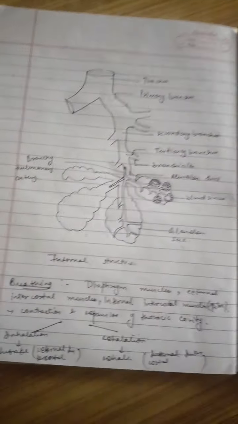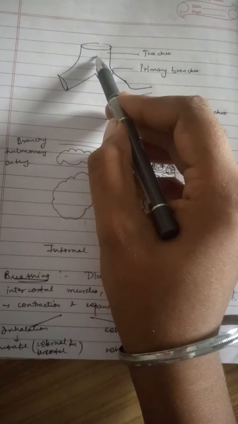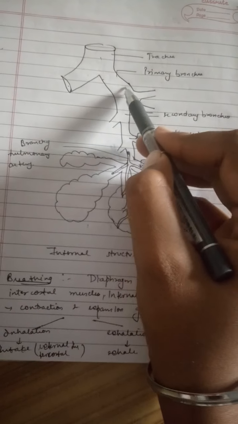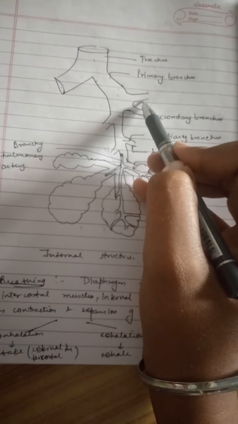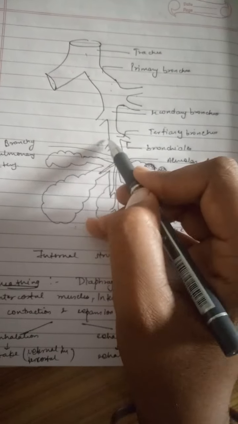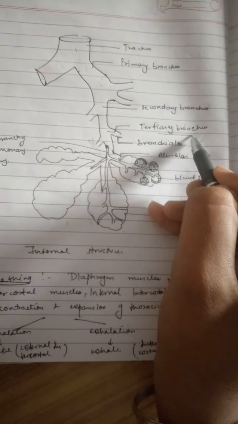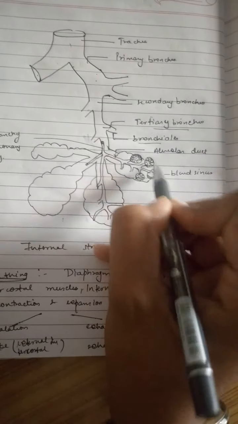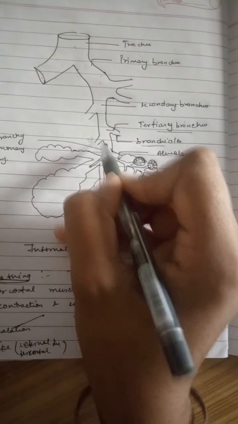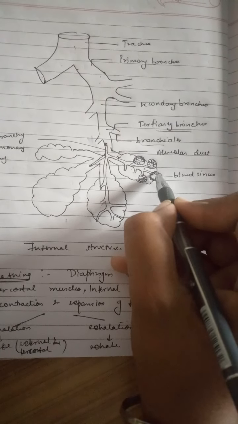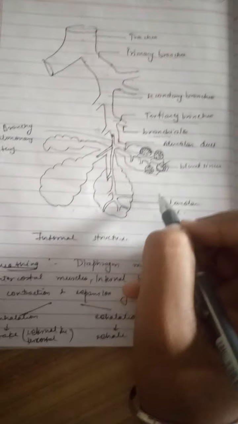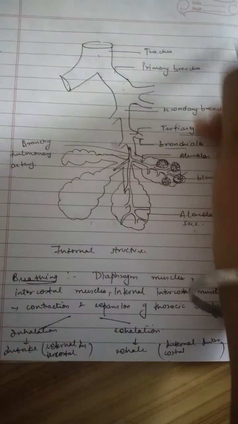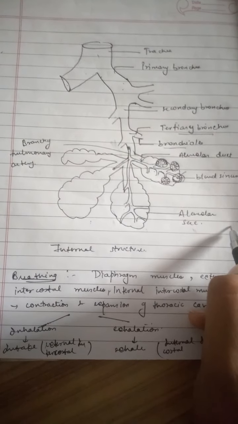This is the internal structure of our lungs. This is the trachea. These are the primary bronchi. These primary bronchi then form secondary bronchi, and these secondary bronchi then form tertiary bronchi. Tertiary bronchi terminate into bronchioles, and from these bronchioles we have alveolar sacs. And in alveolar sacs we have supply of blood, and these are the blood sinuses. Here gases enter into blood, and this is the whole internal structure of lungs.